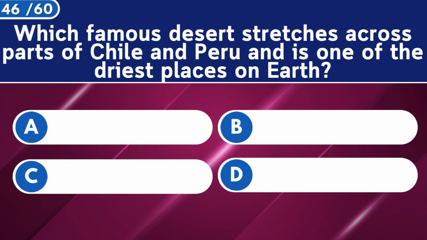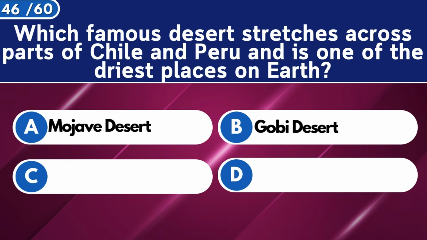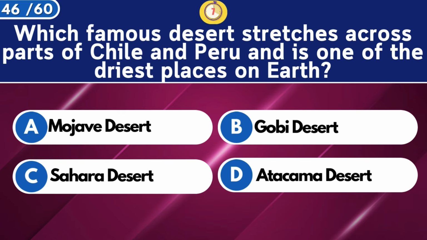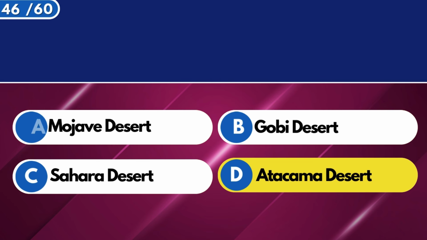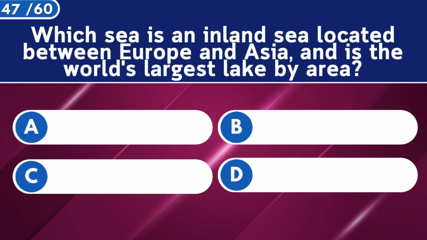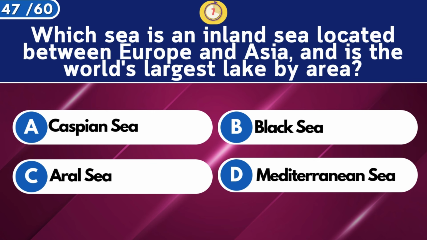Which famous desert stretches across parts of Chile and Peru and is one of the driest places on Earth? Atacama Desert. Which sea is an inland sea located between Europe and Asia and is the world's largest lake by area?